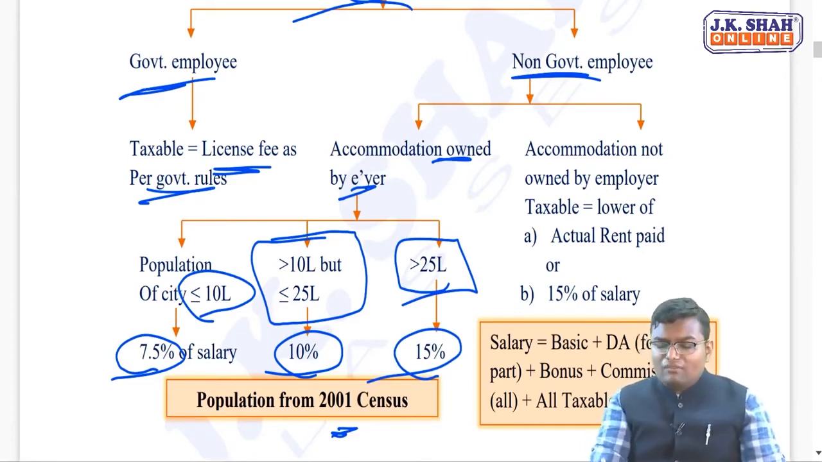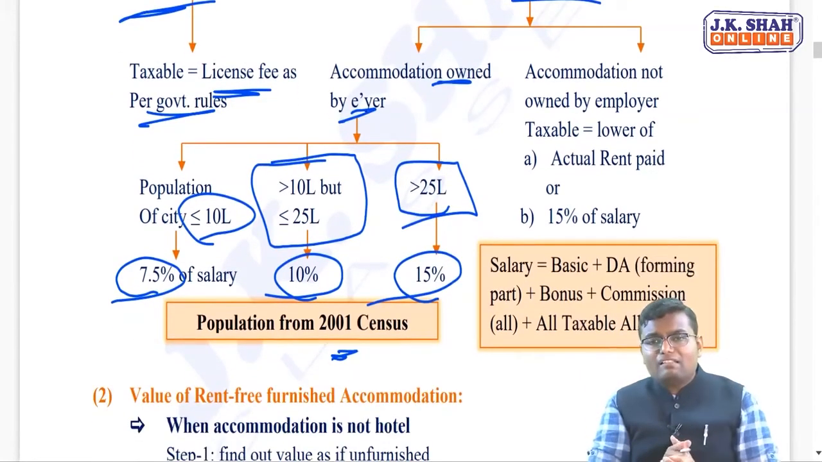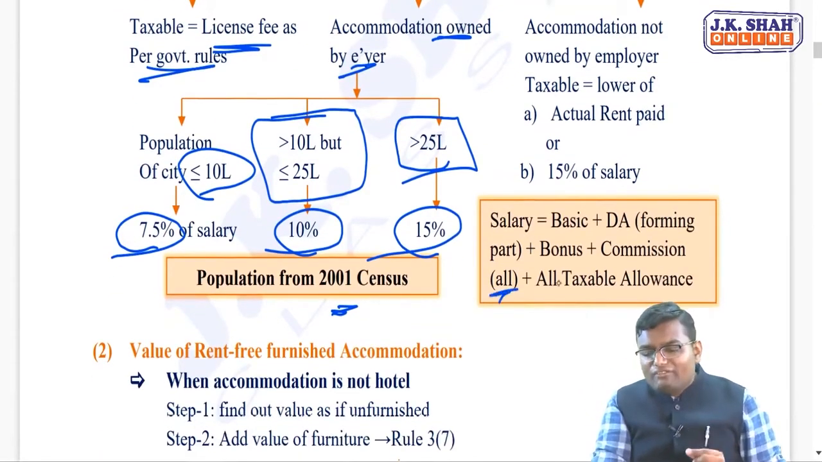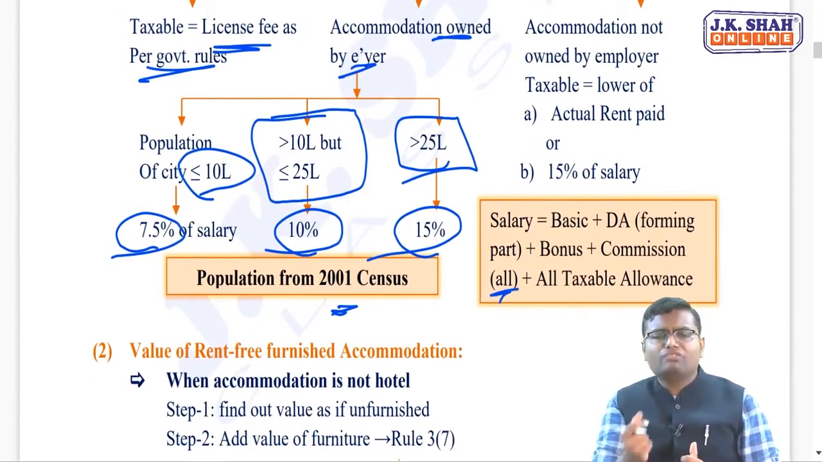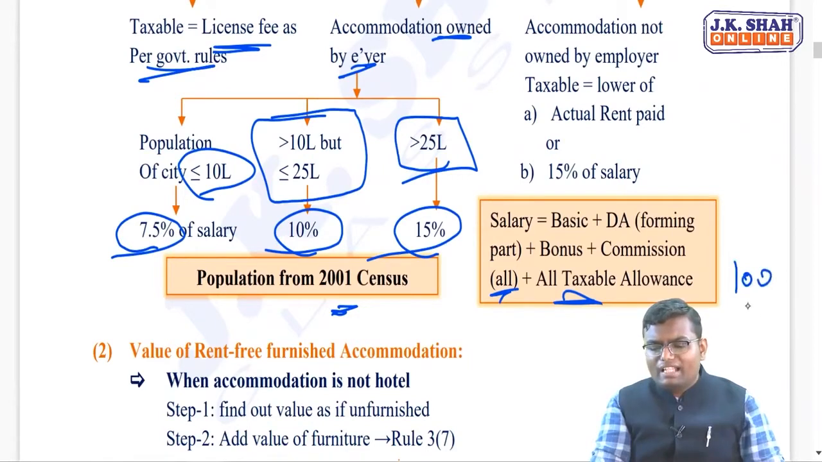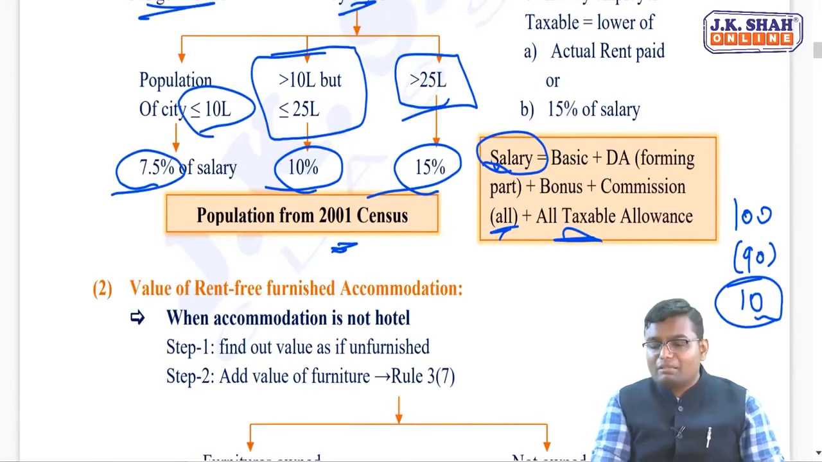Now what is the meaning of salary over here? Basic plus DA, which is forming part, plus bonus, plus each and every kind of commission, fixed, percentage of turnover, percentage of net profit, plus all taxable allowances. Let's say my HRA is 100, I am getting exemption of 90, balance 10 taxable. While calculating the perquisite of this accommodation, in salary I will be taking this 10 rupees, which is taxable after exemption.